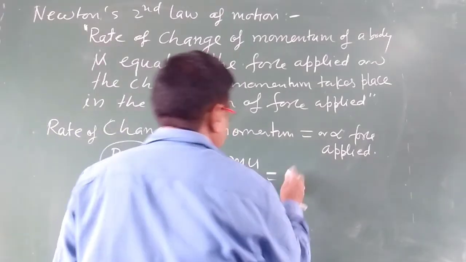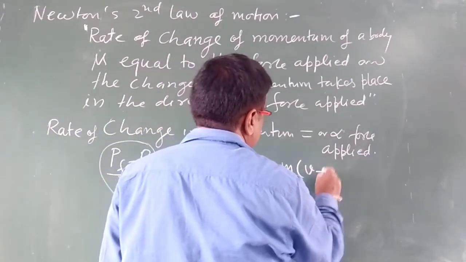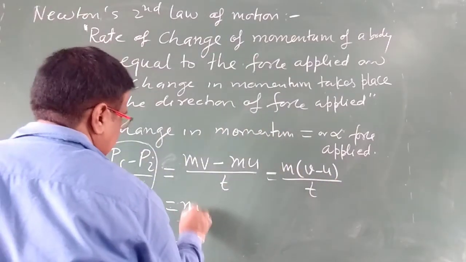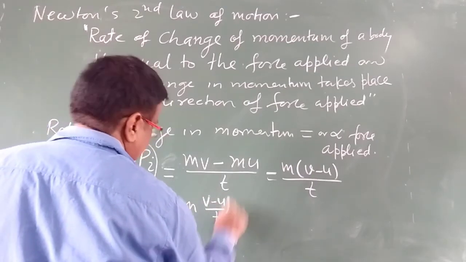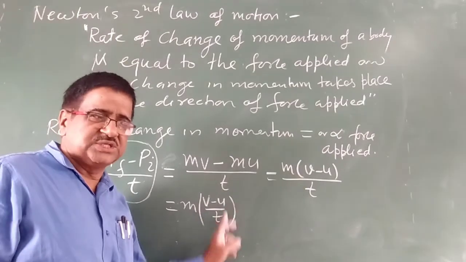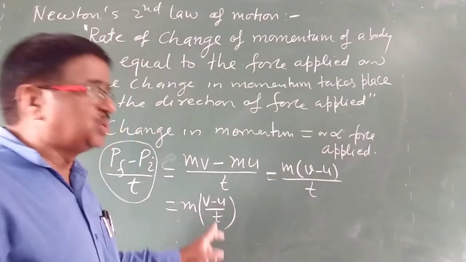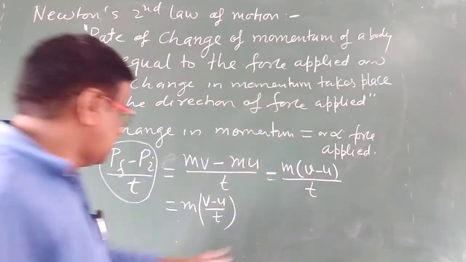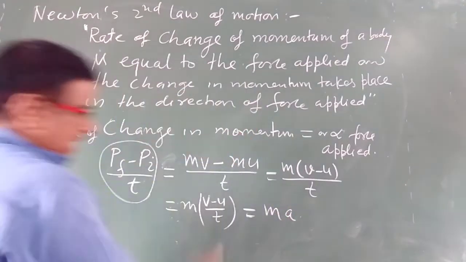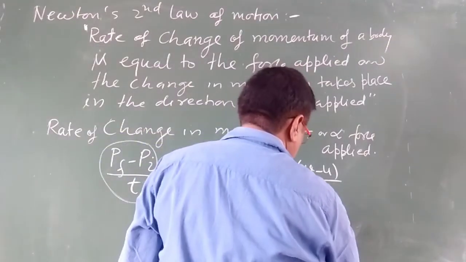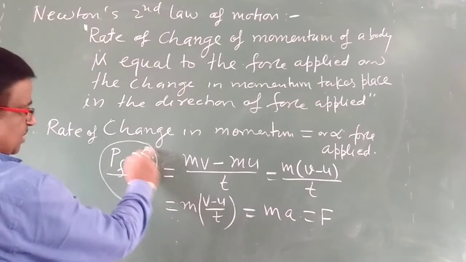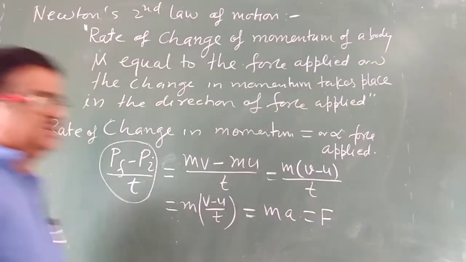Now we can take m common, so we get m into (v minus u) divided by t. So this is change in velocity by time, final velocity minus initial velocity divided by time, which is equal to the acceleration produced in the body. So we can write m into acceleration, and this is equal to force F, the force applied. So we can say rate of change of momentum is equal to force applied.